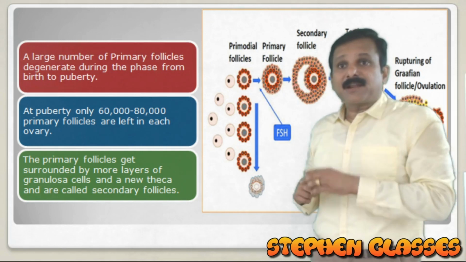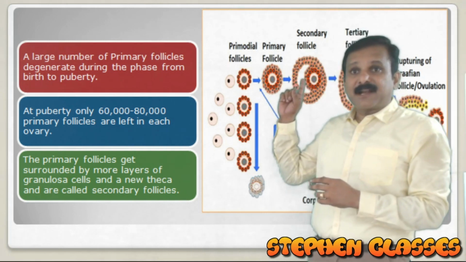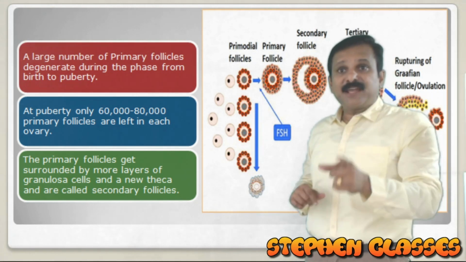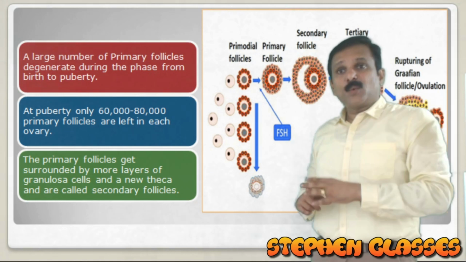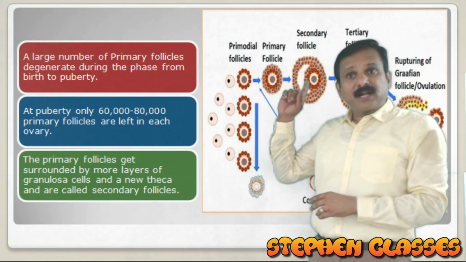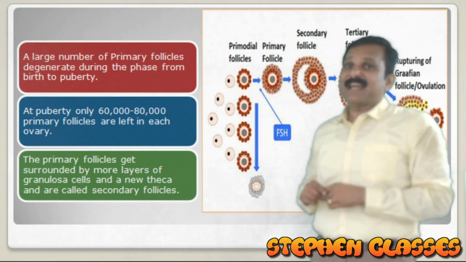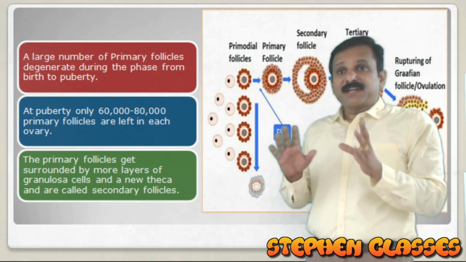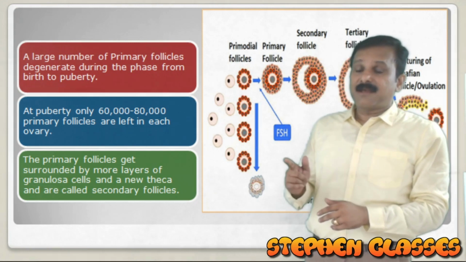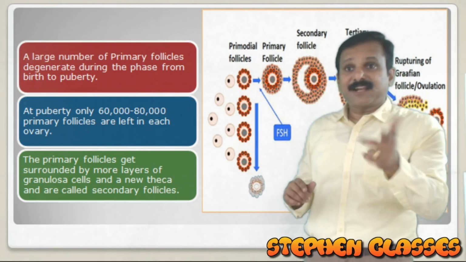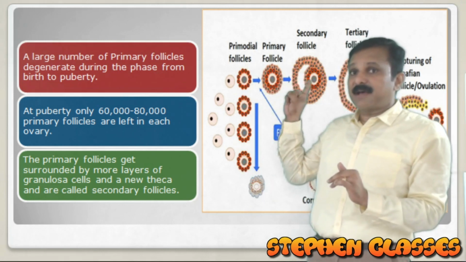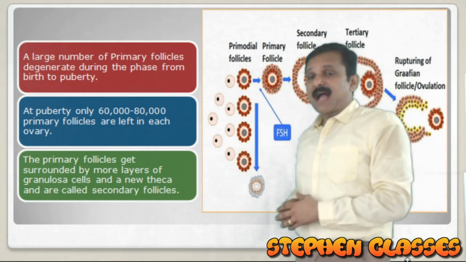Now let me ask you one question. What type of cell is present in the secondary follicle? Is it a primary oocyte or a secondary oocyte? Your answer should be that it is also having a primary oocyte. The primary follicle has a primary oocyte, and like that, the secondary follicle also has a primary oocyte in it. The meiotic division is not complete. Only when the first meiotic division is complete can you see the formation of the secondary oocyte. Now we have the next slide.